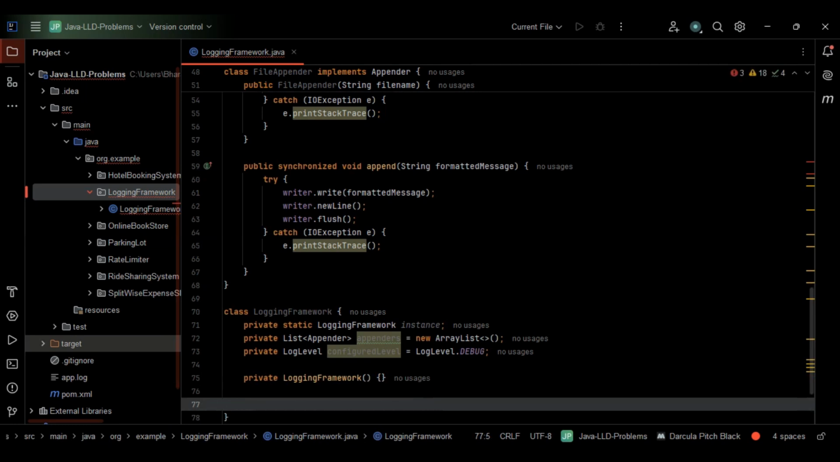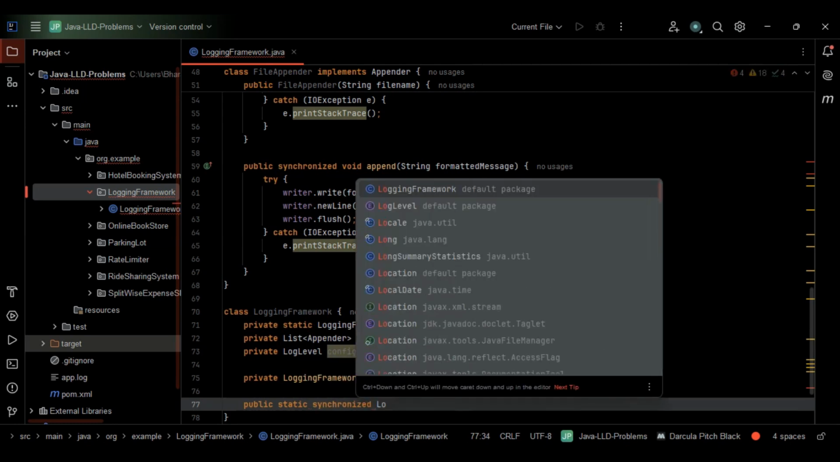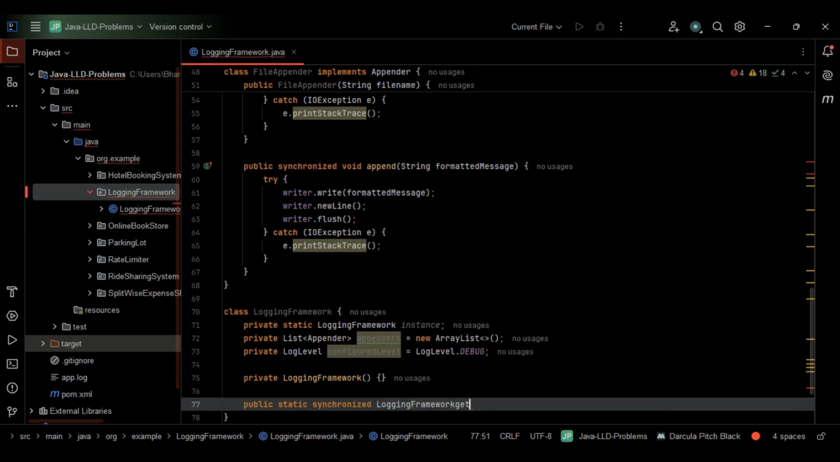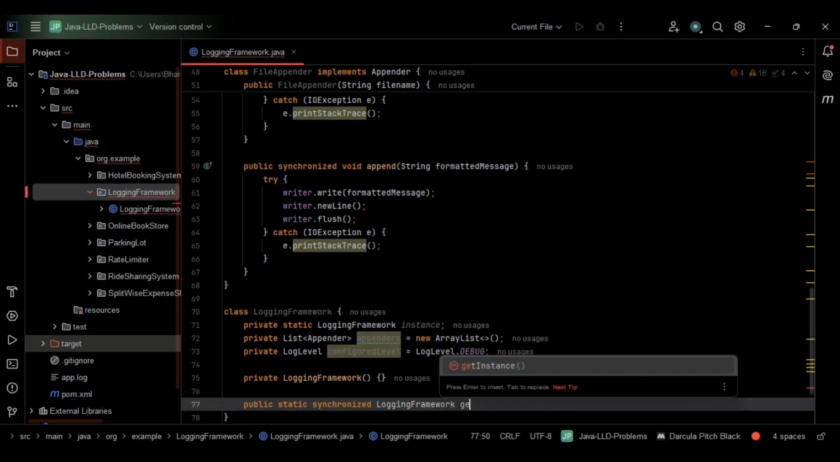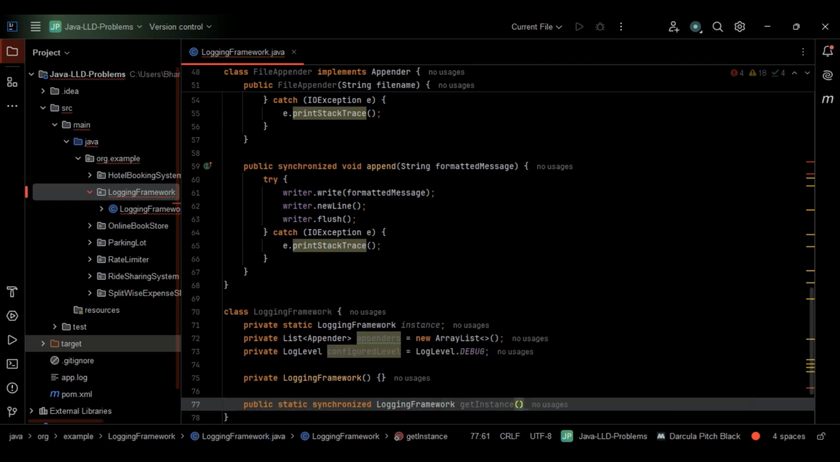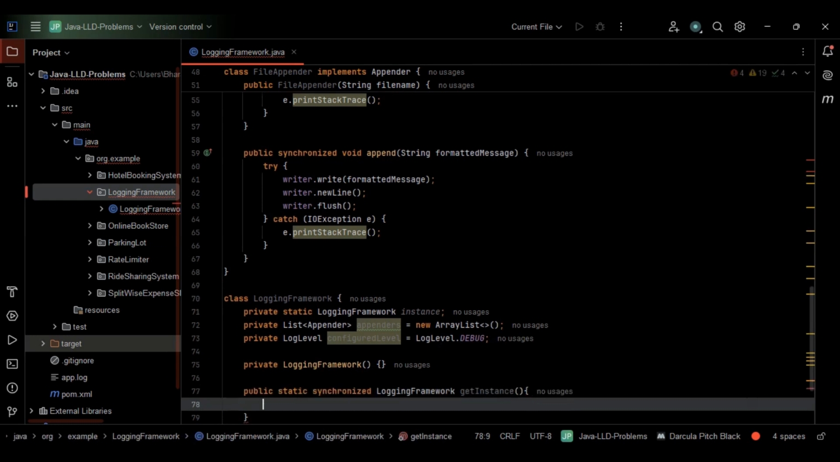The next step after the private constructor is the singleton getter. When I say singleton getter, let me quickly write this one: public static. Let's make use of the synchronized keyword here. Let me go with LoggingFramework and getInstance. We are going with the singleton getter, right? So let me go with getInstance here.